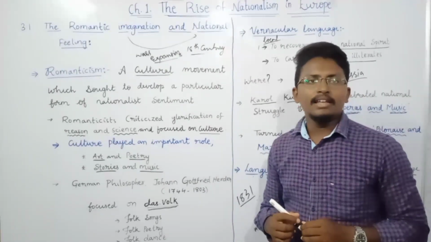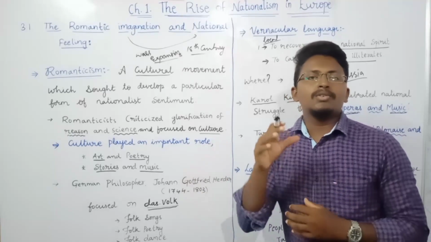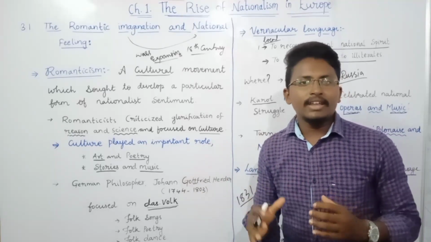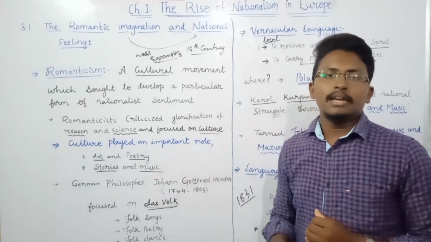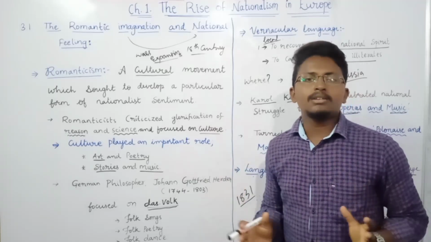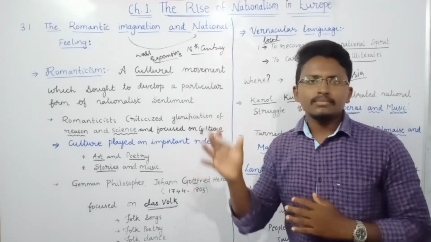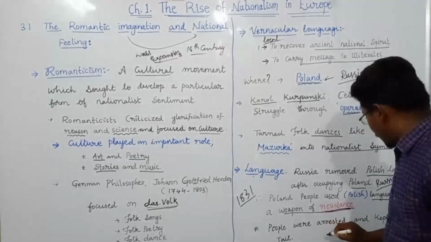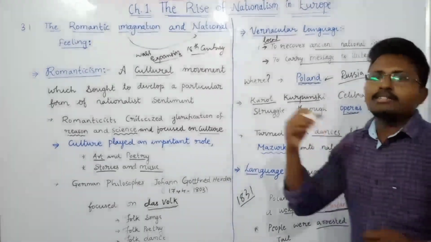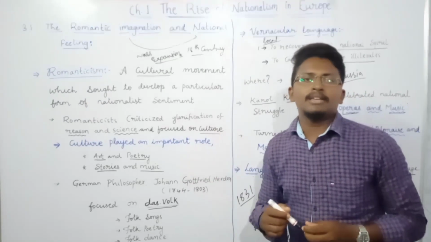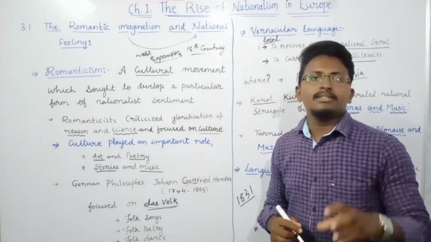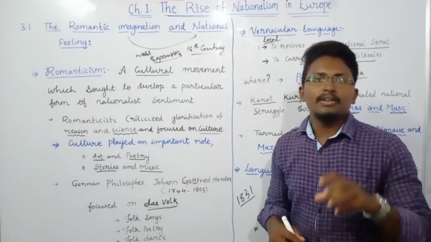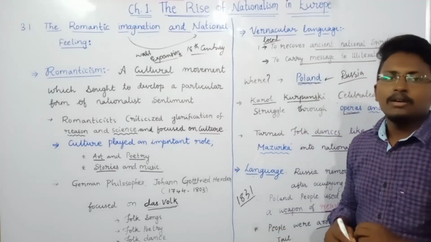Finally, those people who were using the Polish language were even arrested and kept in jail. But people did not stop using the Polish language. So finally we can conclude that even after arresting people and keeping them in jail, the Polish language was seen as the weapon of national resistance for the Polish people.